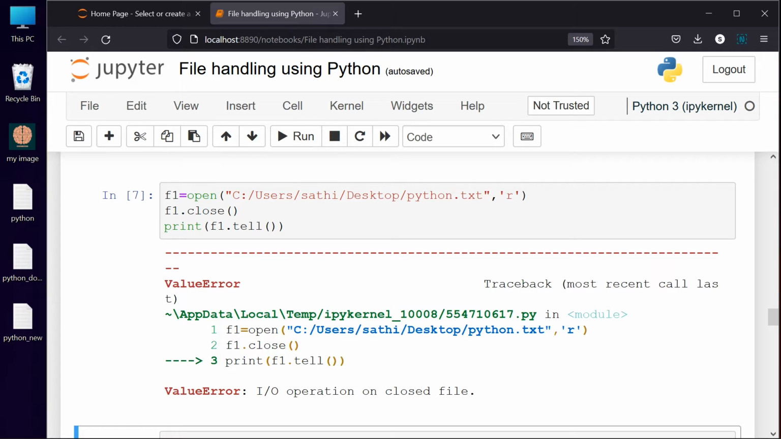Suppose you are opening a file, and after that you do not close the file, and in between you try to open another file. So assume that the Python file is open and I am trying to access Python 10, but I have not closed Python. I do not have to worry about Python 10 because it is not available, but the Python file is already open, right? It has to be closed.